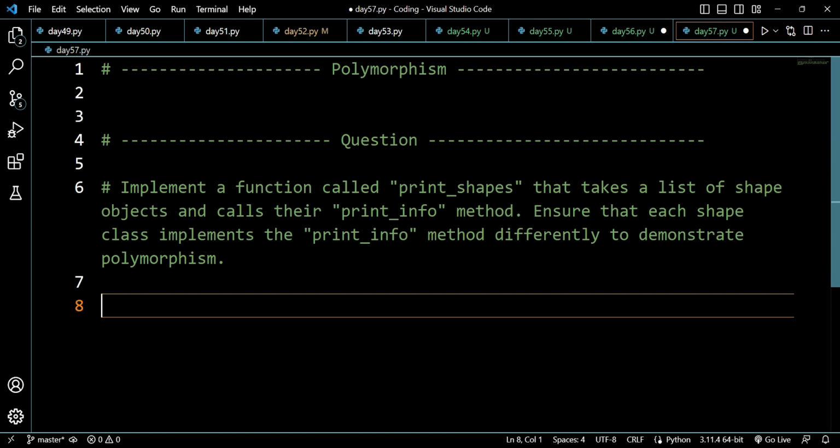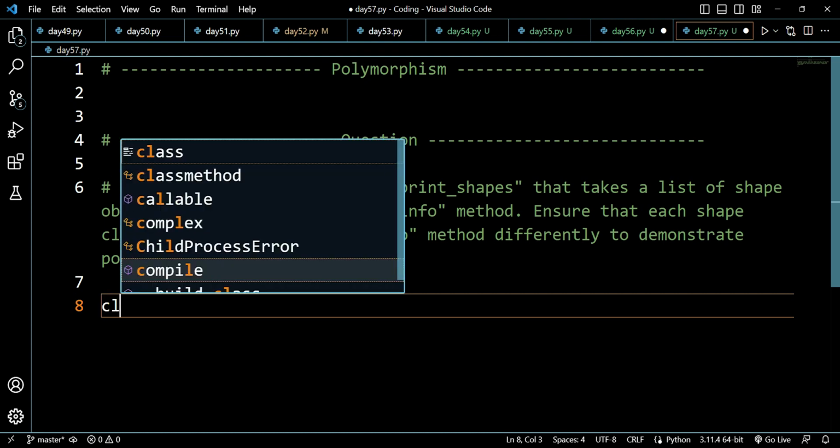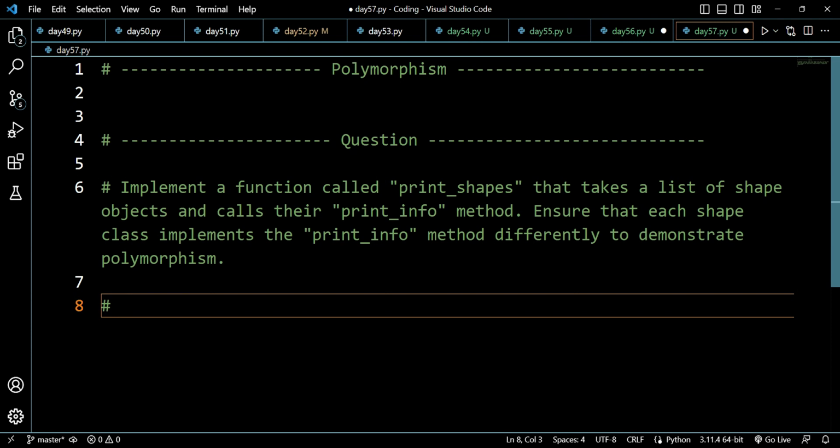The question says: implement a function called print shape that takes a list of shape objects and calls their print info method. Ensure that each shape class implements the print info method differently to demonstrate polymorphism. So this question is very short, however it has a lot of things to do. First of all, we have to create a class, and we always create a parent class first.